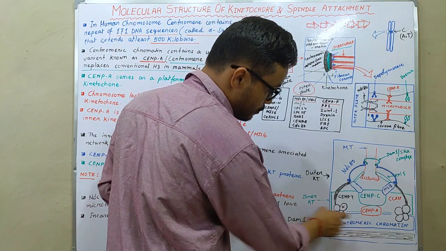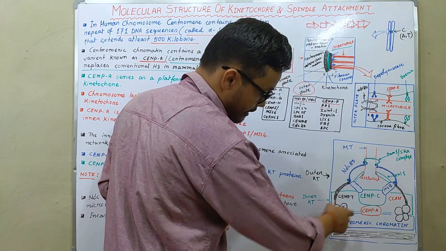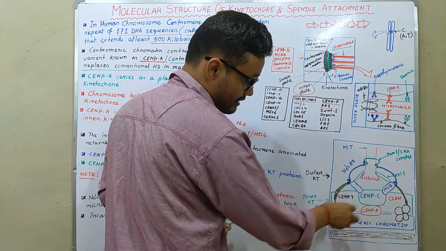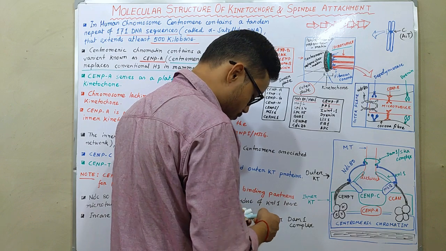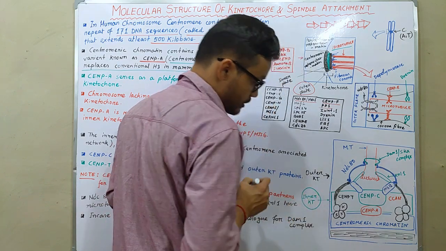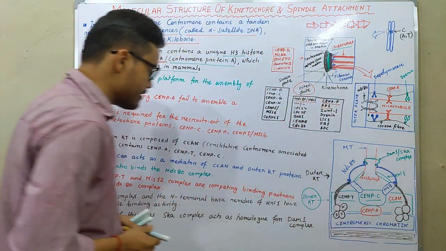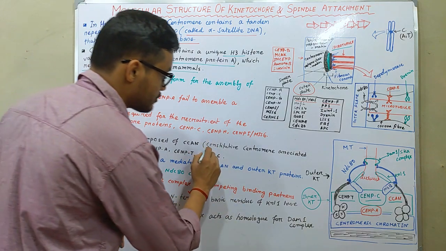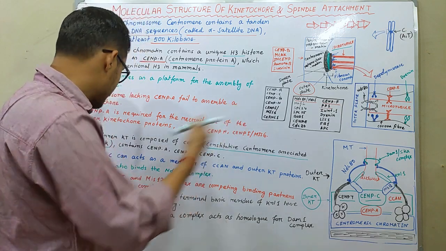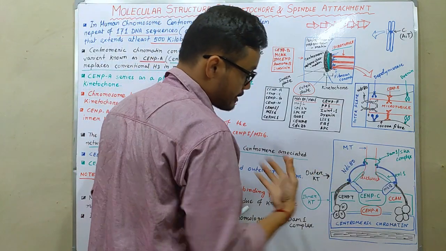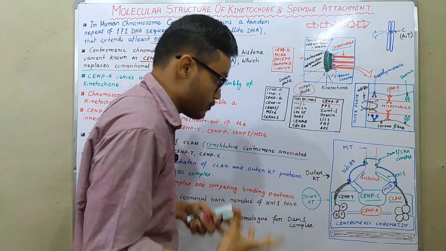In the centromeric heterochromatin, CNPW, CNPX and CNPS are present, as well as CNPA. In the inner kinetochore portion, you observe CNPT, CNPC and CCAN. CCAN stands for constitutive centromere associated network. The constitutive centromere associated network is responsible for making a viable, crucial attachment for the kinetochore proteins.